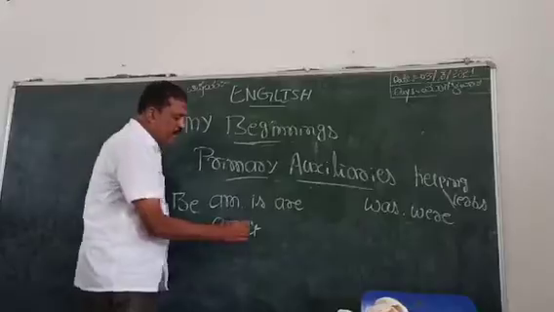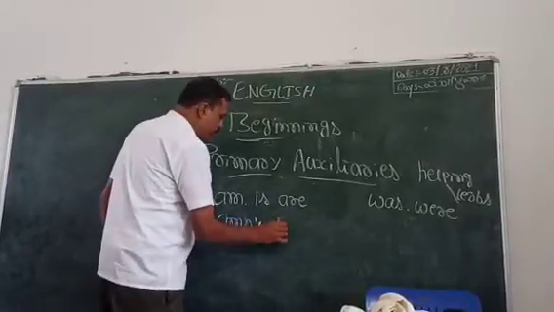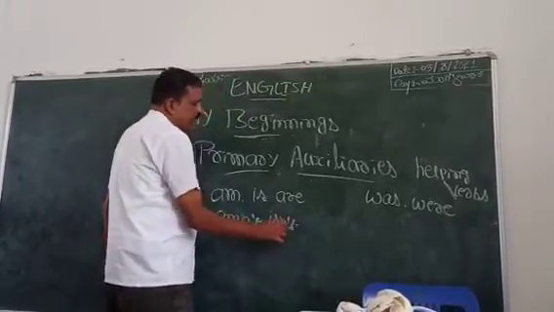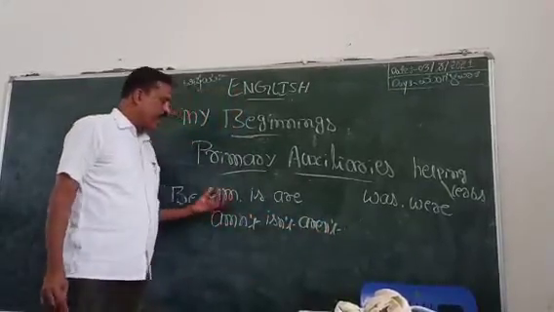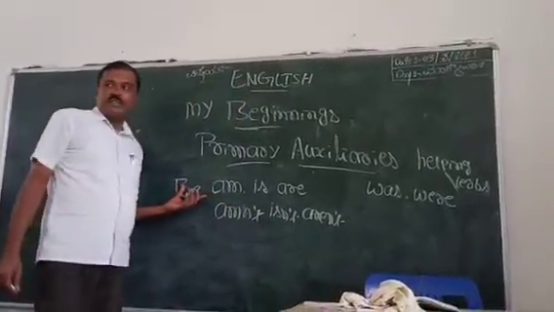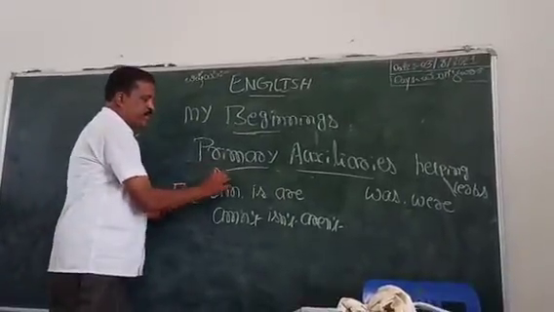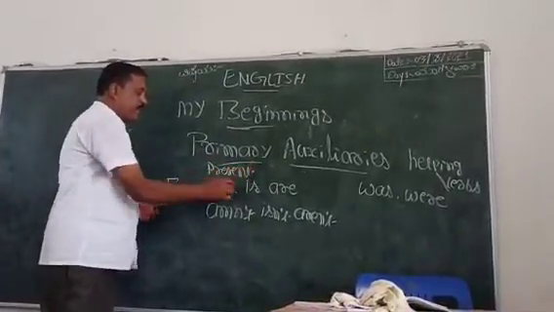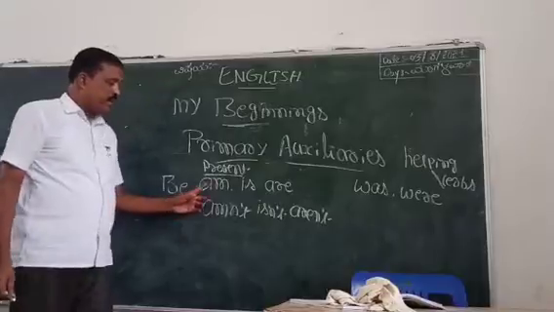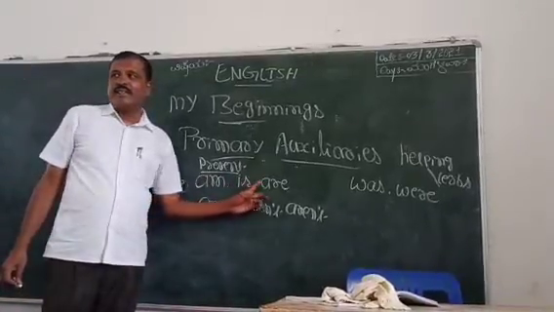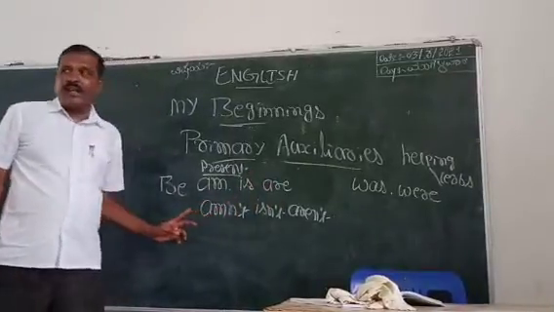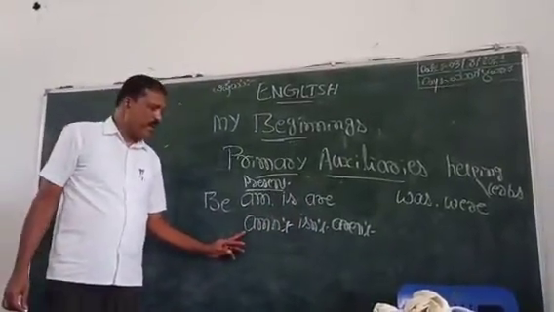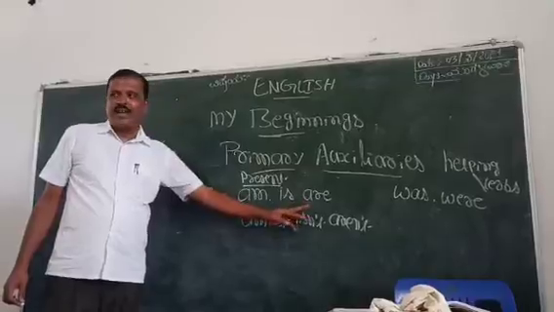Is not is short for isn't, are not is short for aren't. So here, be forms in present tense are am, is, are. The negative forms are haven't, isn't, aren't.